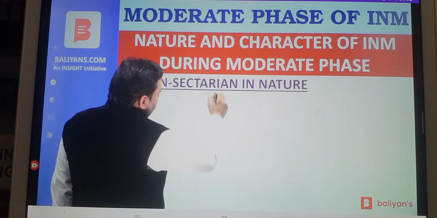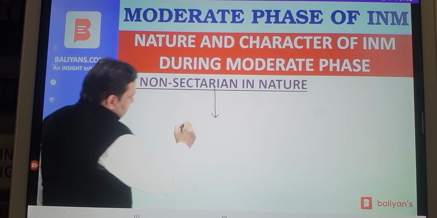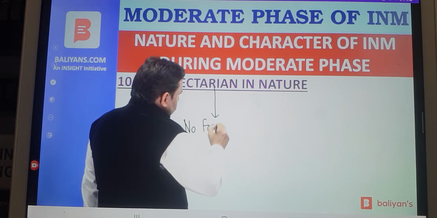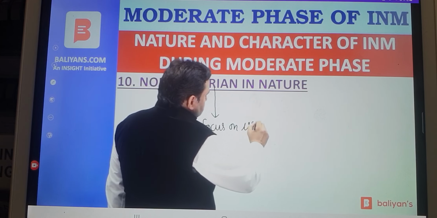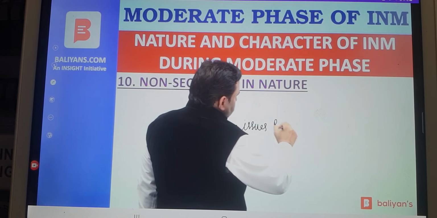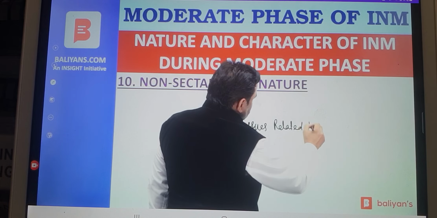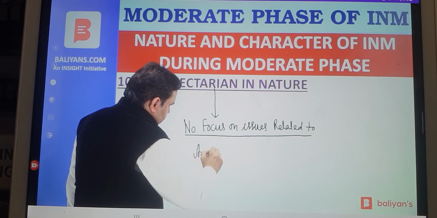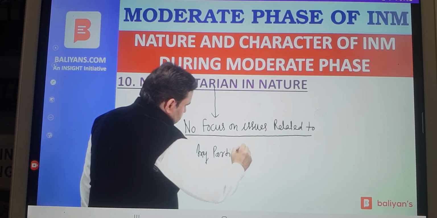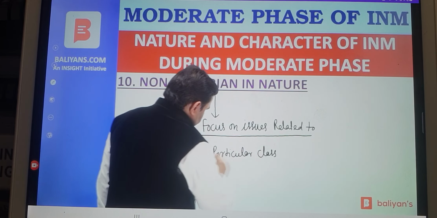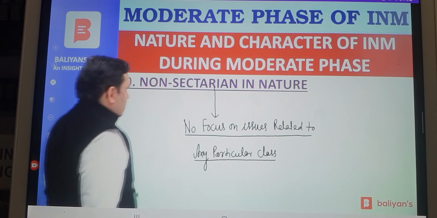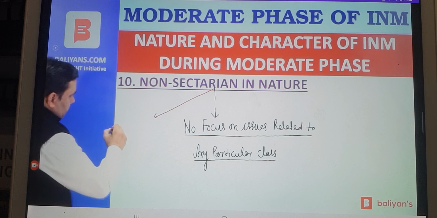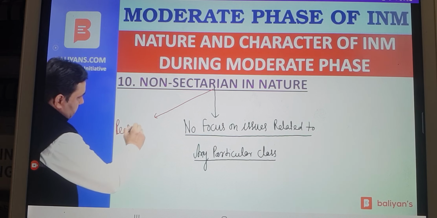The national movement was non-sectarian. Non-sectarian means there was no focus on issues related to any particular class. The meaning here is that the moderates knew that peasants were suffering.